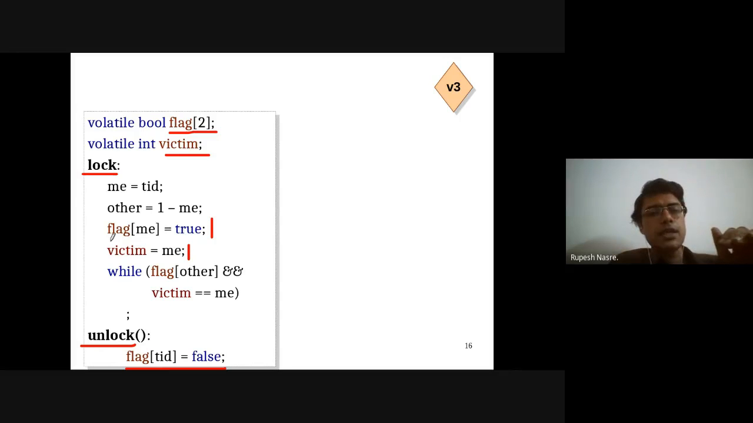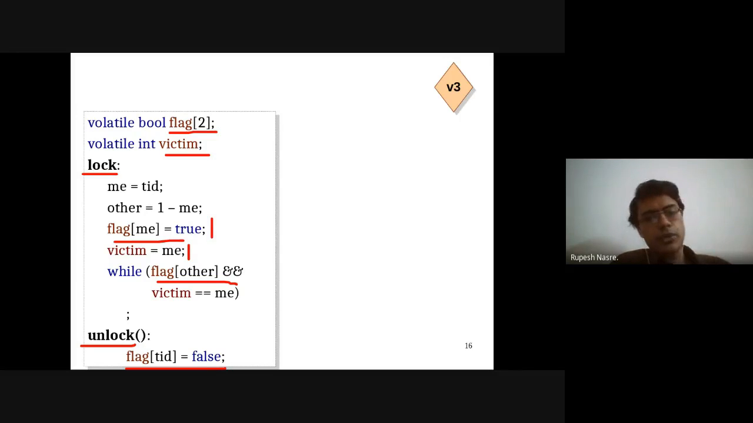Flag of me is an independent operation with respect to the other thread because I'm never going to set the other person's flag. I'm going to set only my flag. Also, I'm going to read the other person's flag, which is going to happen here in the while loop, right? But as far as victim is concerned, that's a shared variable, and we'll assume that assignment to it is going to be atomic in nature, which means that victim can have only one value, either 0 or 1, right? Thread 0 or thread 1 at any point in time.